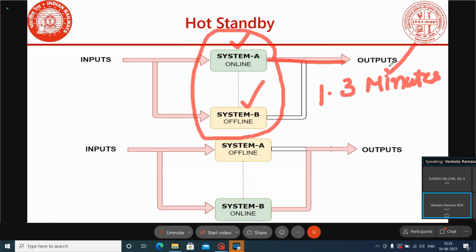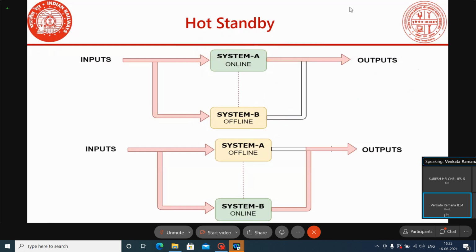Once it has come to working mode, it stays online, and the second system will be offline. One more thing: between the online system and the offline system there will be a communication link.